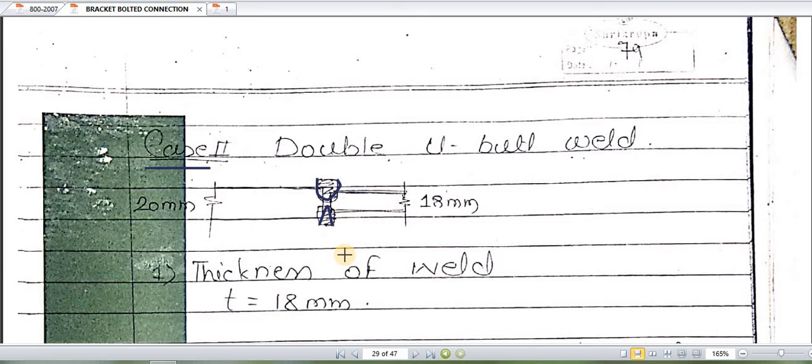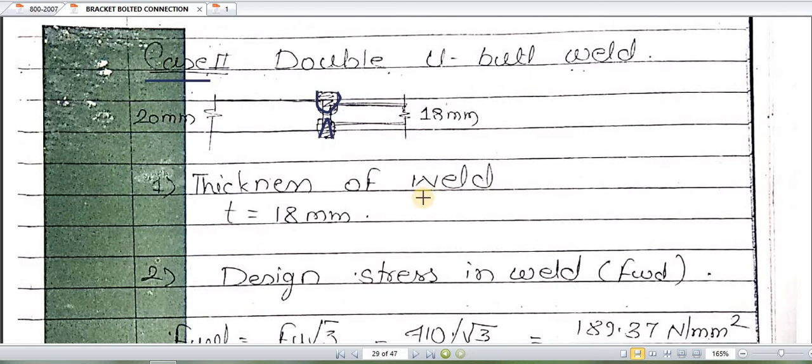So how to find out the thickness of weld? The thickness of weld for a double U weld is equal to directly the minimum thickness of plate. So we have directly taken this 18 here as the thickness of weld. If it is a single U or V, we take 5 by 8 times the minimum thickness of plate. But for a double U butt weld, we directly take the minimum thickness of plate.